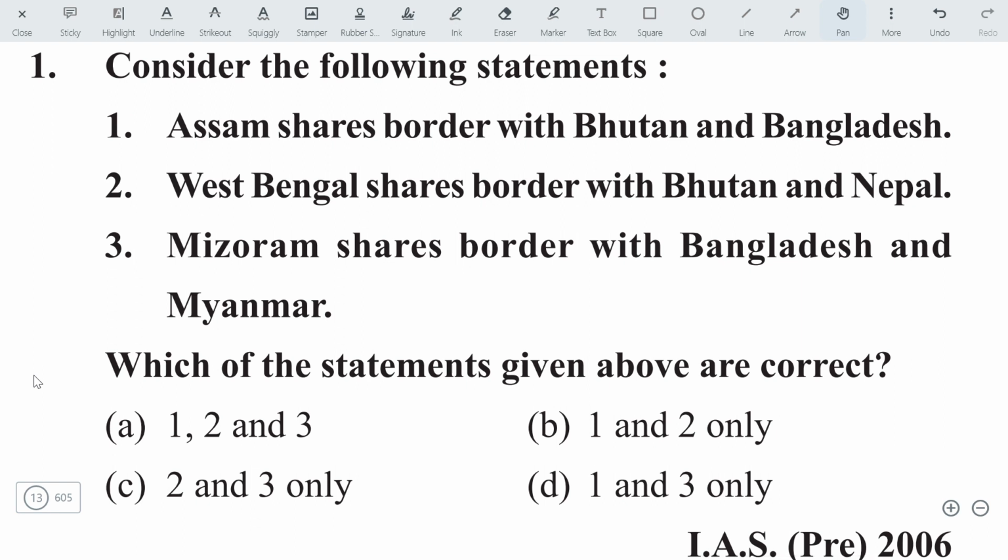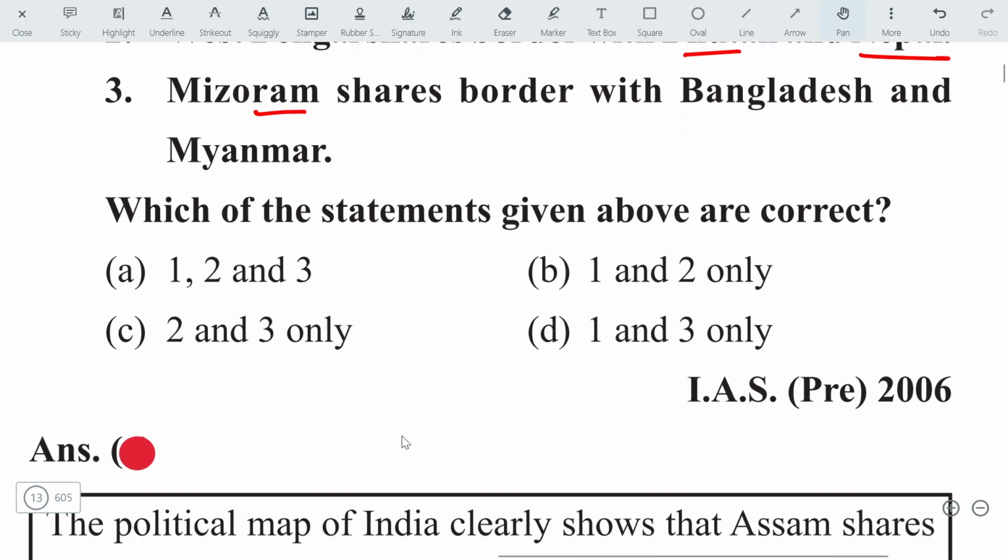Assam shares a border with Bhutan and Bangladesh. Is it true? Yes, it is true. West Bengal shares a border with Bhutan and Nepal. Next statement: Mizoram shares a border with Bangladesh and Myanmar. What will be the answer?